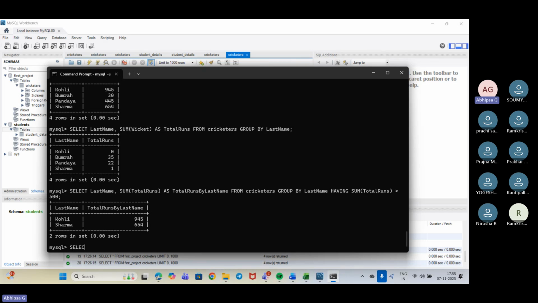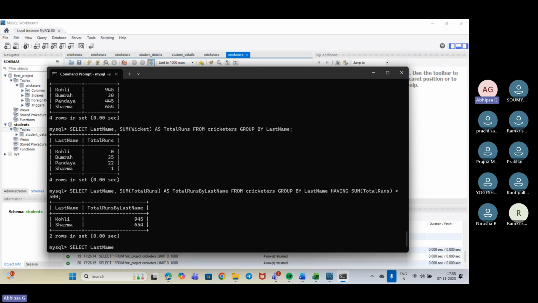We will be using select last name. Here I am taking last name. You can take first name also. Just for reference, I am taking last name; whatever attribute or field you want to take, you can definitely take based on the query that has been given or what you want to check for. Fine.